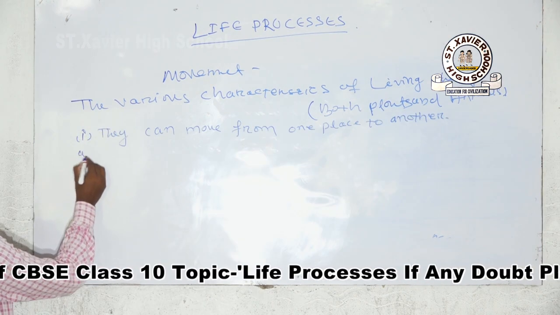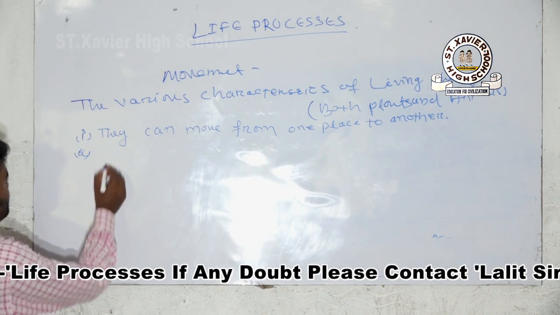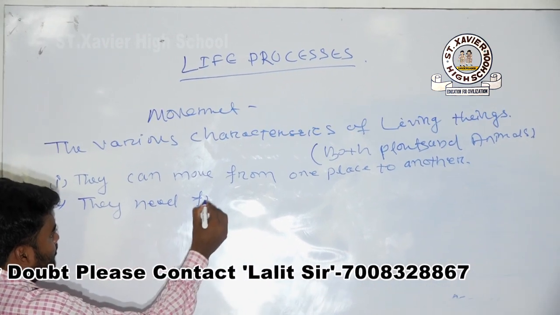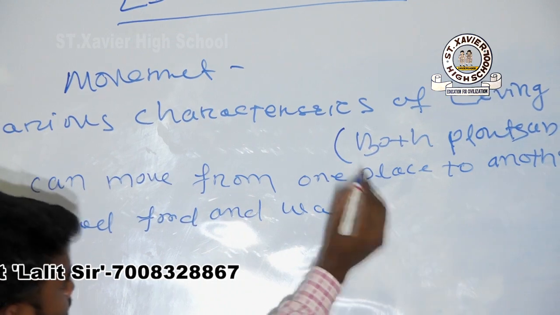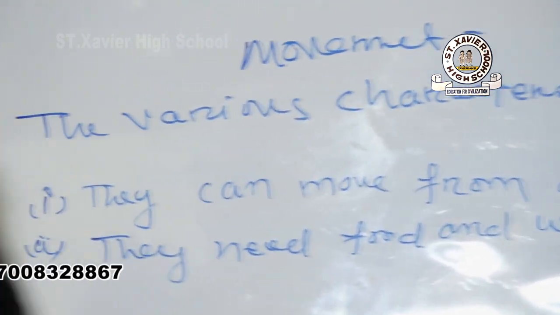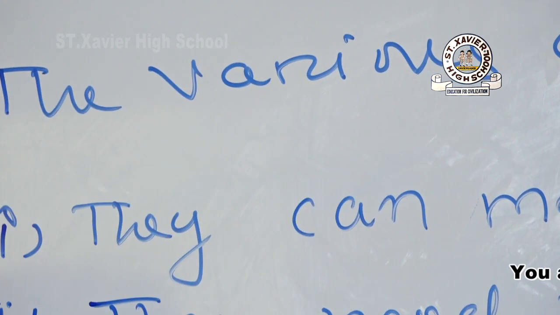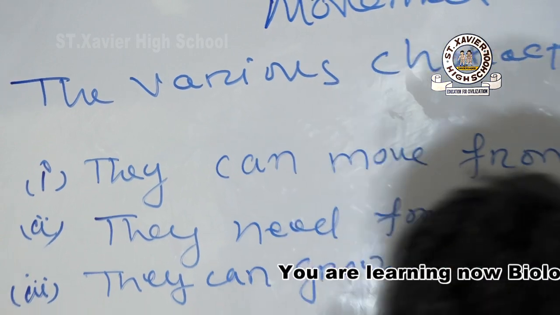Number two, they need food and water. Number three, they can grow.